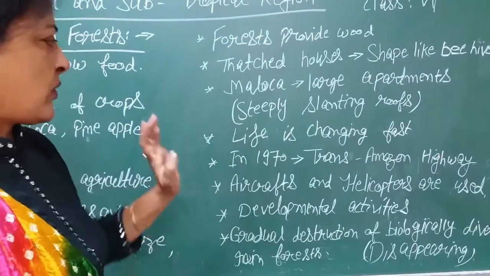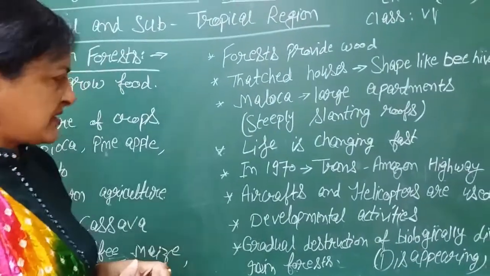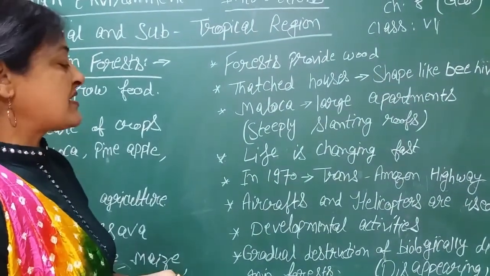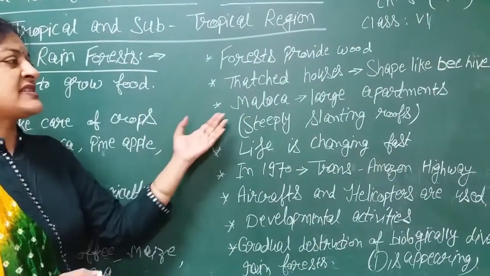These are called Maloka. Life in this region is changing very fast. People's life is changing. And in 1970, the Trans-Amazon Highway was made, which has made it easy to access these areas.